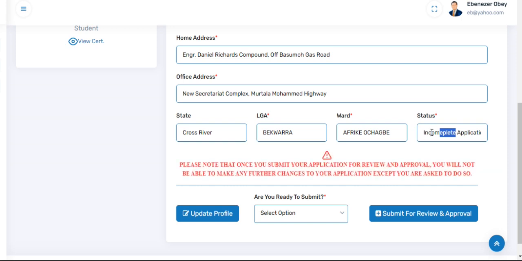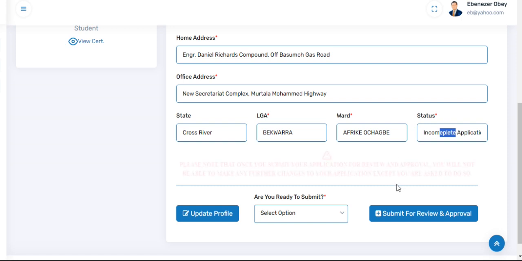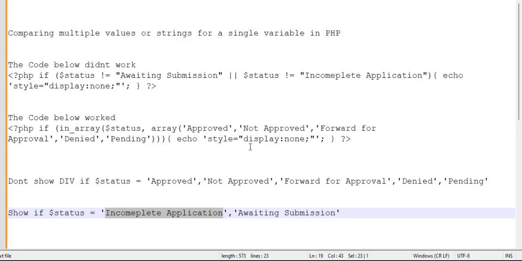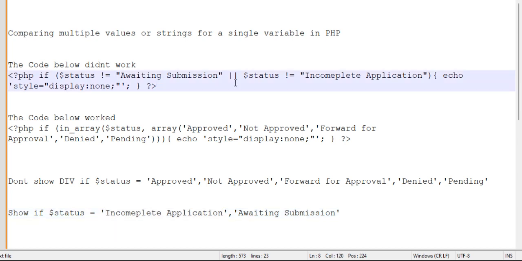But once the status has changed to approved or it's been forwarded for approval, the applicant should not be able to make modifications or to submit the application again. Right? So, should you be experiencing similar stuff like this, this is the solution. Okay? This is the solution. I'm going to paste this at the description part so you can view it, or maybe somewhere on the site.